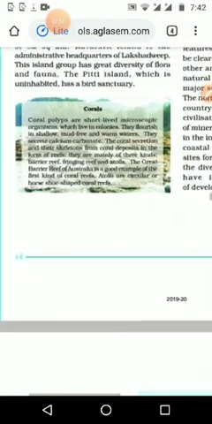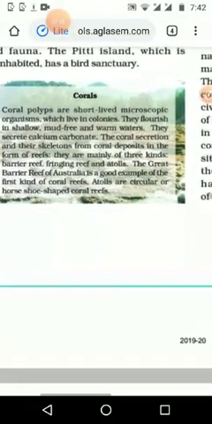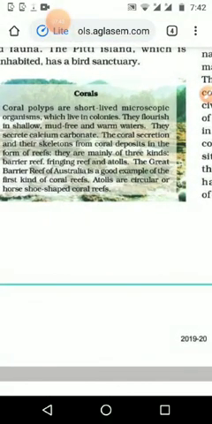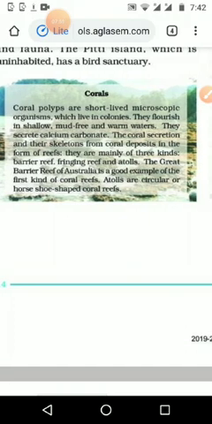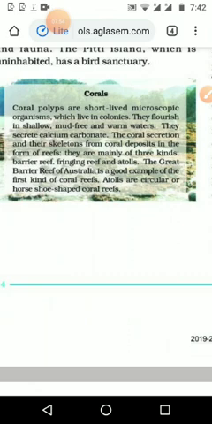And what is coral? One explanation is given here. Coral polyps are short-lived microscopic organisms which live in colonies. They live together, like honeybees living in a group only. They flourish in shallow, mud-free and warm water. They live in shallow water as well as mud-free areas, and it should be a little bit warm. And they secrete calcium carbonate when they are living organisms.